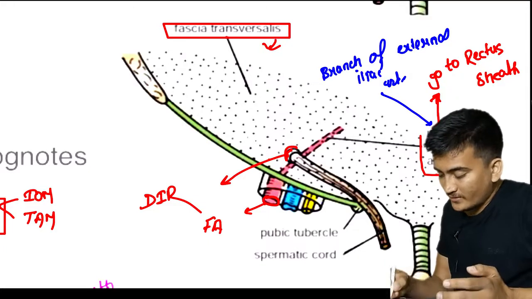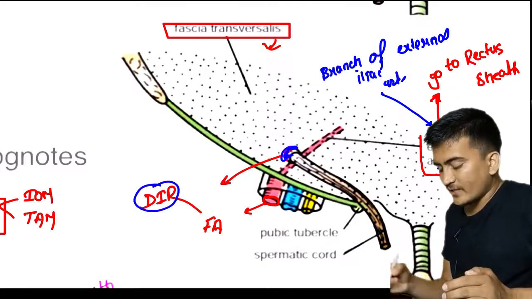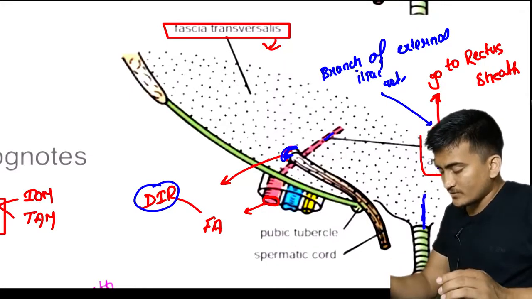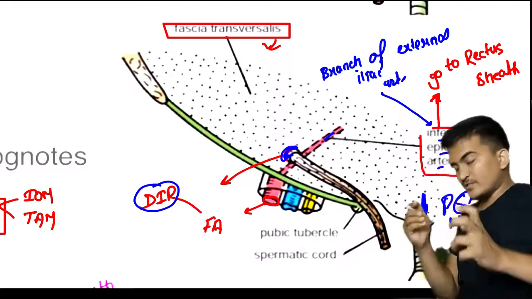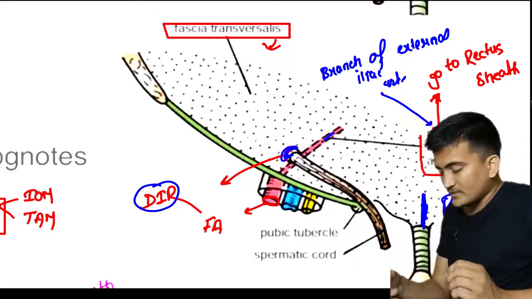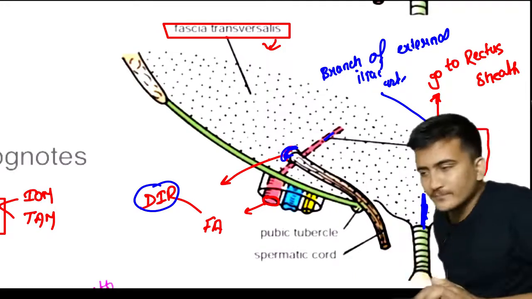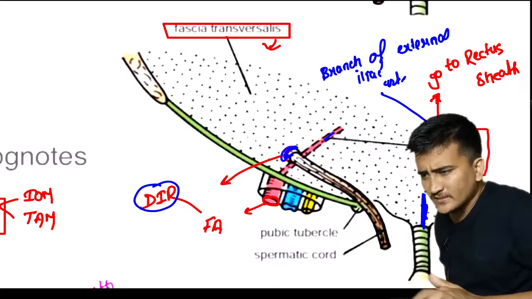As you can see, this is our deep inguinal ring, and the inferior epigastric artery is present medially. This is the region of the pubic symphysis, and this is the midpoint of the body. So the inferior epigastric artery is present medial to the deep inguinal ring.